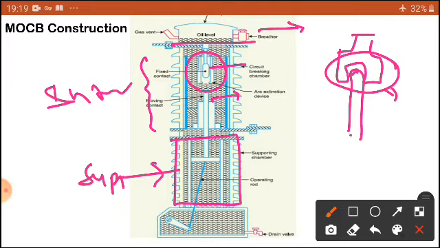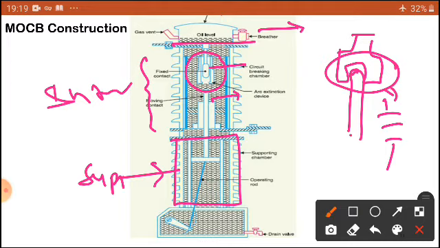The interrupter container of minimum oil circuit breakers is made up of insulating material and or insulated from the ground. There is no ground connection. This is usually referred to as a live tank construction. For high voltages above 132 kV, the interrupters are arranged in series as voltage increases further and further.